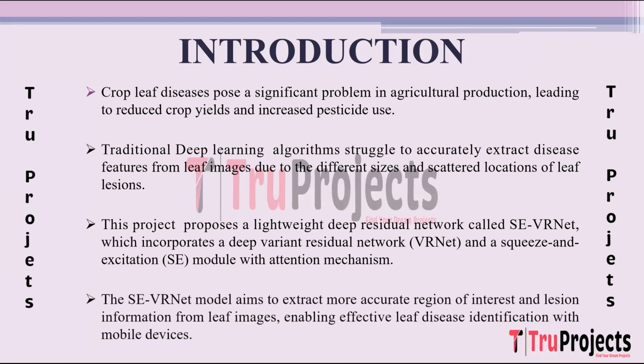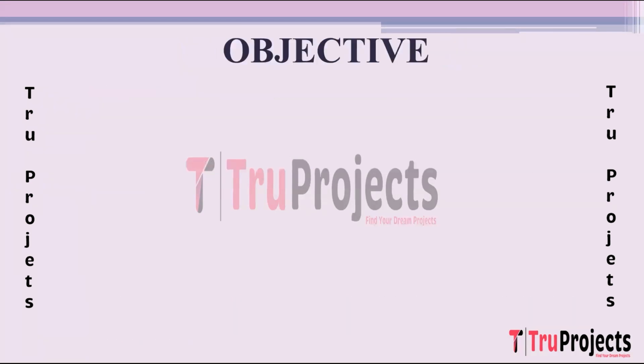The primary objective of SCVRNet is to revolutionize the extraction of critical information from leaf images. Specifically, it targets the precise extraction of the region of interest where the disease is located and lesion details. By doing so, SCVRNet aims to significantly enhance the accuracy and efficiency of identifying leaf diseases.